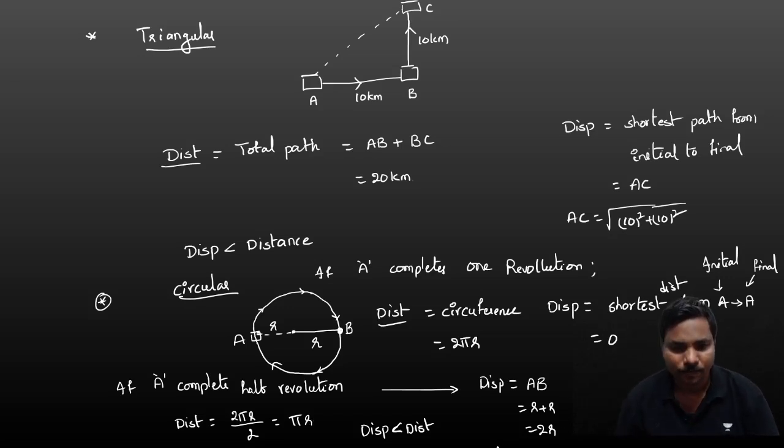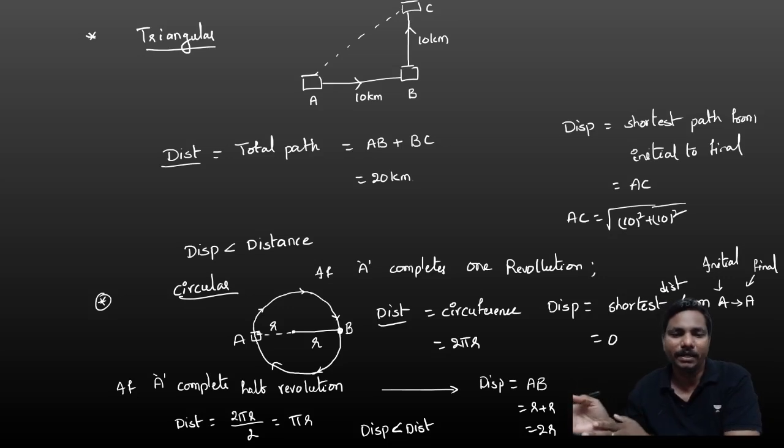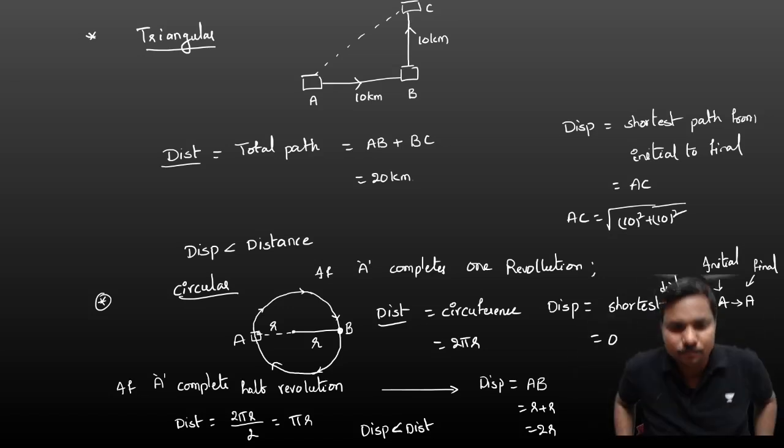Clear? So in circular motion, for a full revolution, distance is 2 pi r and displacement is 0. For a half revolution, pi r and 2r. These two are very important. These are previous bits in most of the railway examinations. Okay, I think all of you got it. In all the examples, distance and displacement are very, very important, guys.